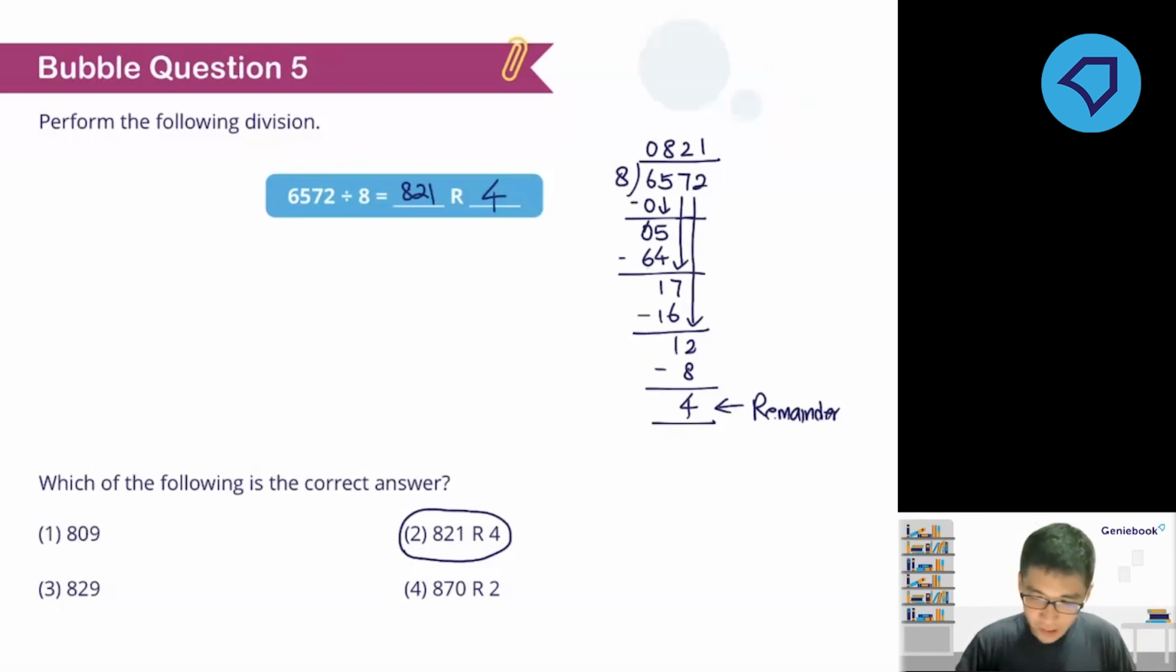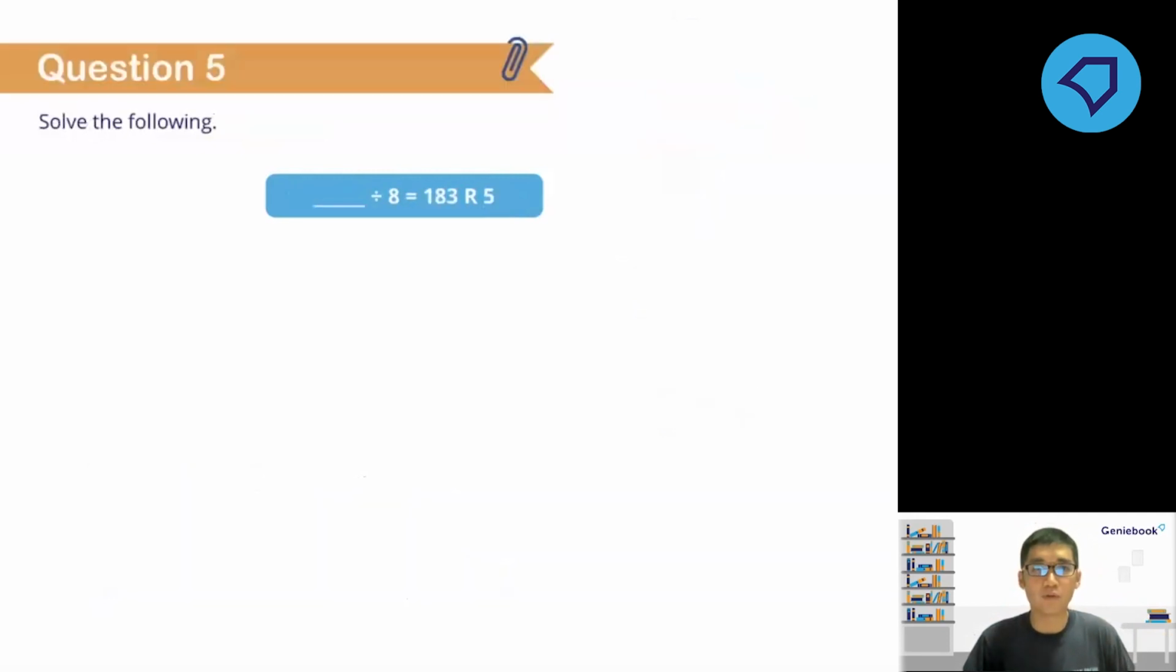Now let's go on to the next question. This time around, we're going to reverse the process. I'm going to tell you what's the quotient and what's the remainder. Are you able to work out the original number that I divide 8 by? Let's take a look at this example first. I know some of you have forgotten how to solve this kind of questions, but it's important. Now I have blank divided by 8 gives me 183 as the quotient and 5 as the remainder.